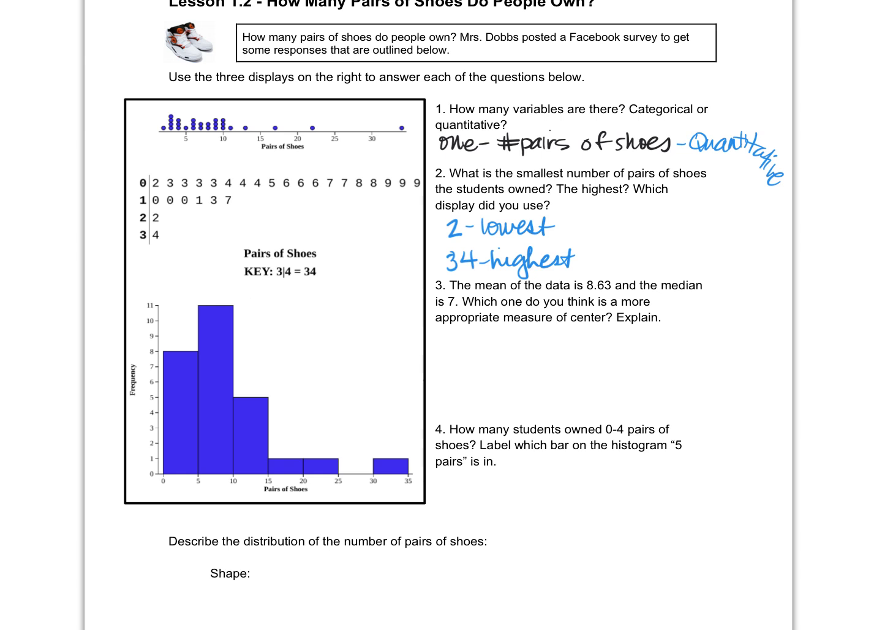So the mean of the data is 8.63, but the median is 7. What's the difference between mean and median? I have no idea. Mean is the average. For real, you don't? No. Mean is the average. Y'all know how to find average. Do you remember averages? How do you average something? Add them up and divide. Exactly. That's all average is. We just say mean instead of average.